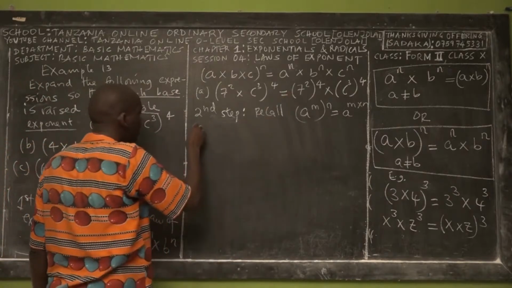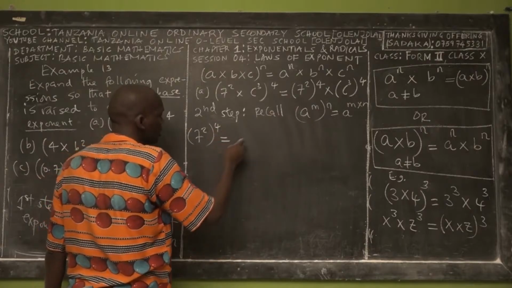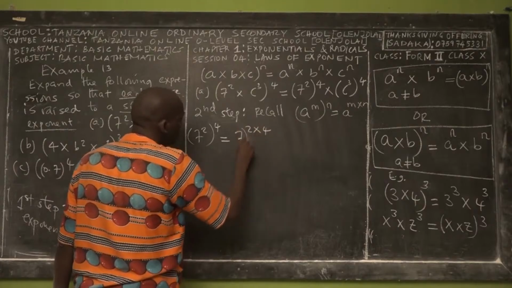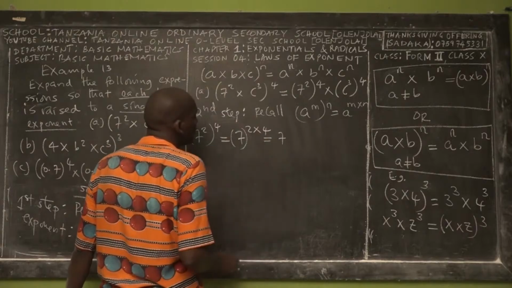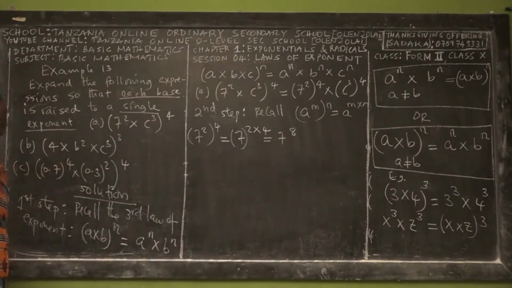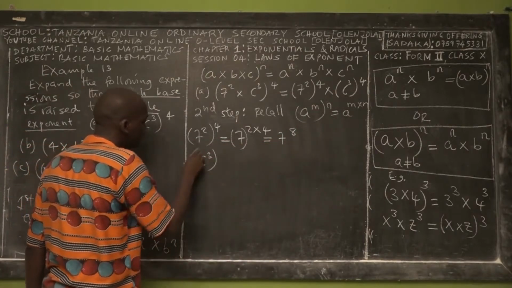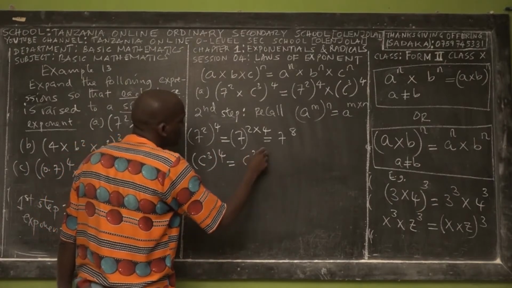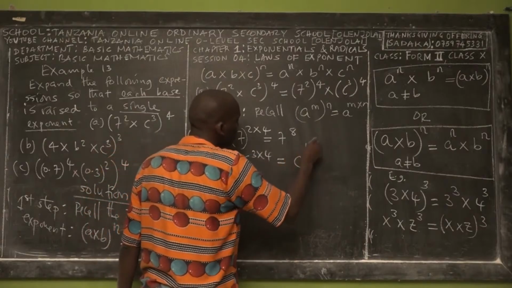So if we start dealing with 7 power 2, then exponent 4, applying this law, it is equal to 7 power 2 times 4. 2 times 4 is 8. So 7 power 8. If we take c power 3, but outside you have exponent 4, this is equal to c power 3 times 4. 3 times 4 is 12. So this is c power 12.